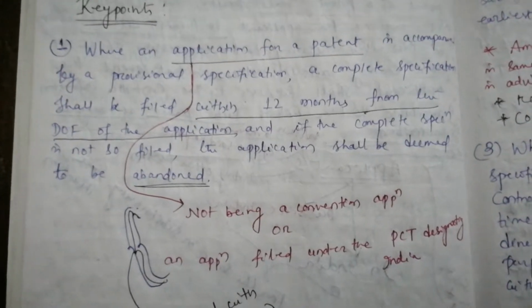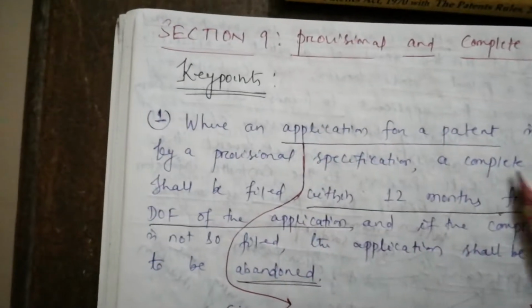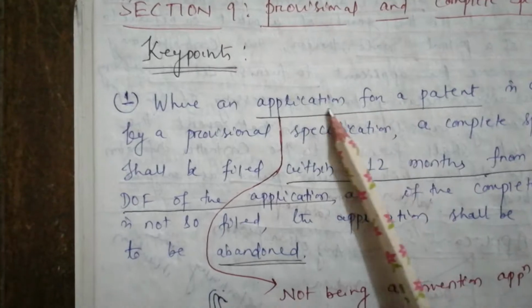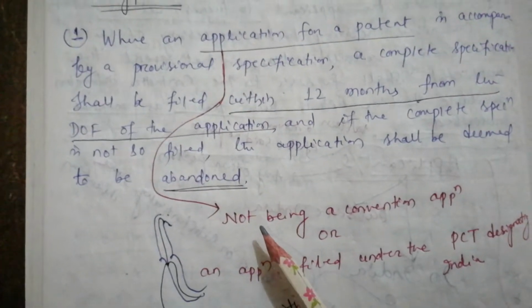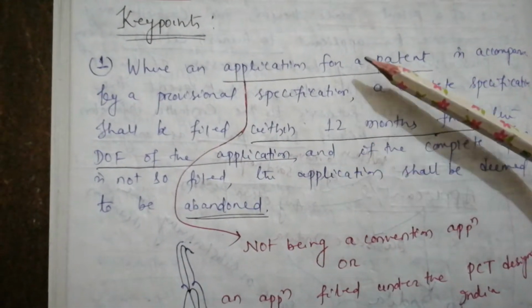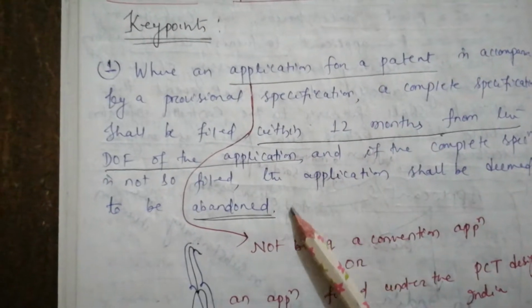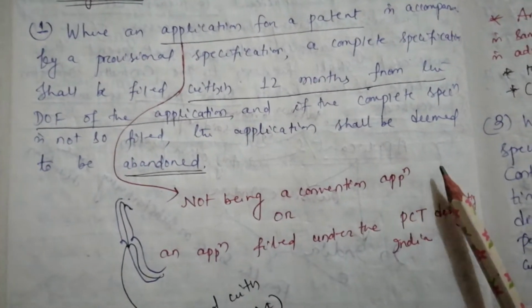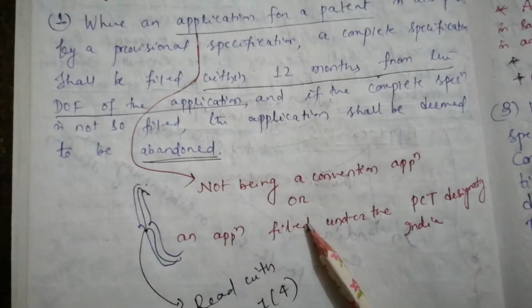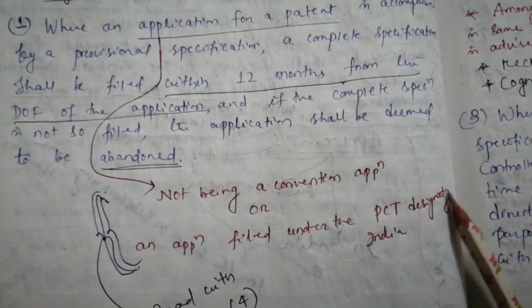Here I have marked application C. That means this application should not be a convention application or an application filed under PCT designating India.